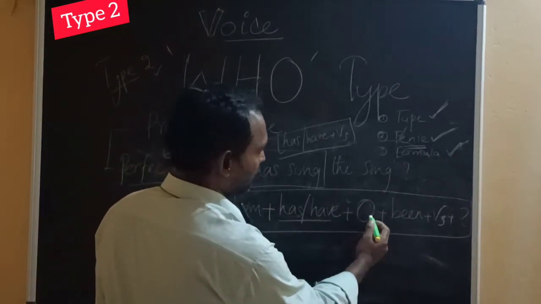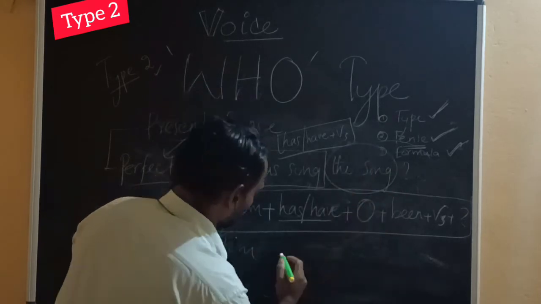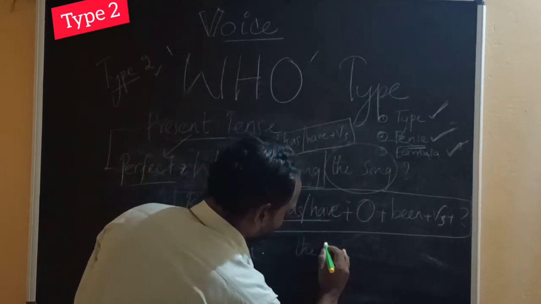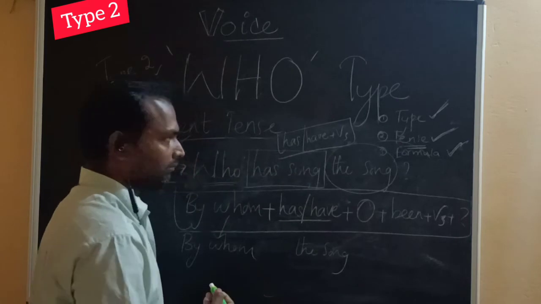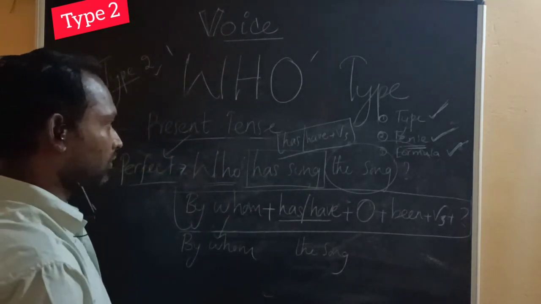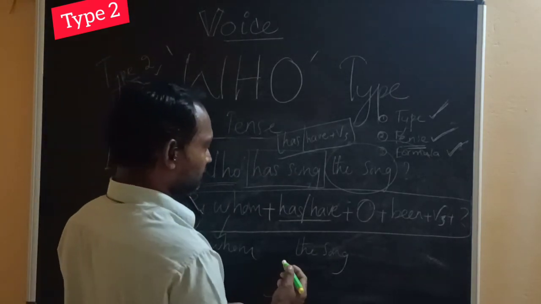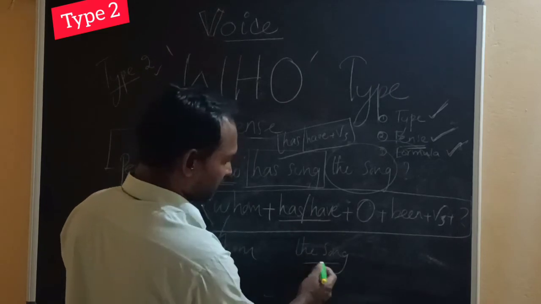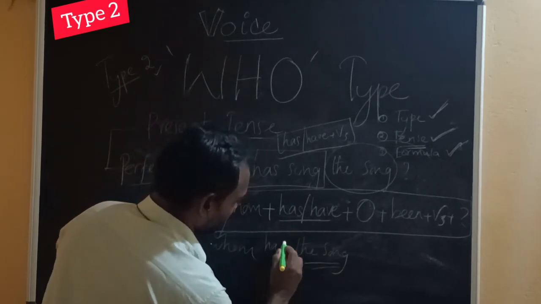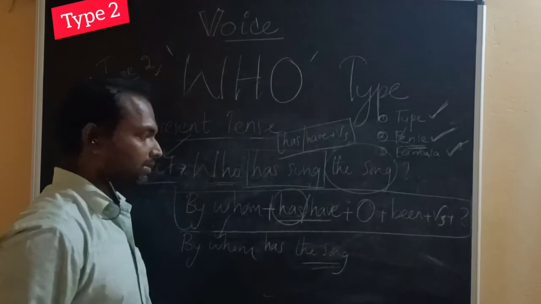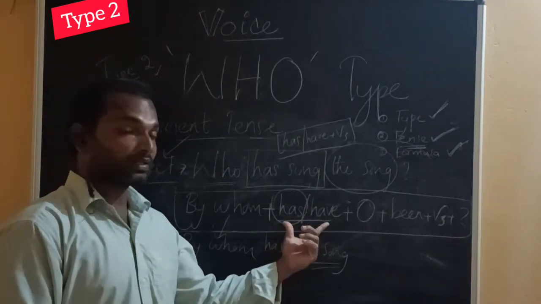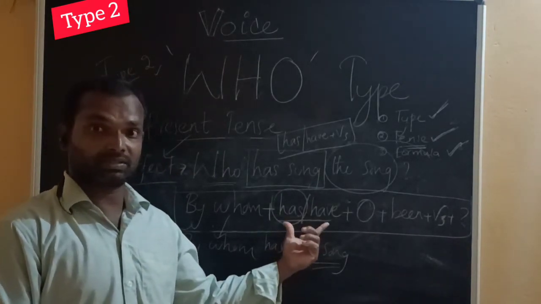Has or have, object. What's the object? The song. By whom, the song. Because it is singular, you choose has. Application of the appropriate auxiliary is a must.